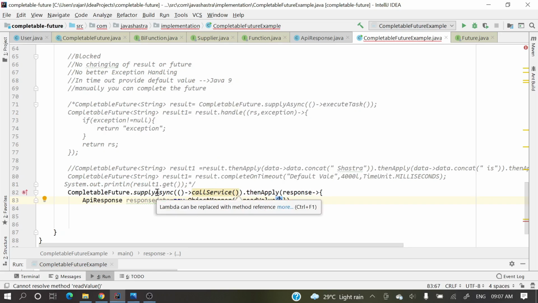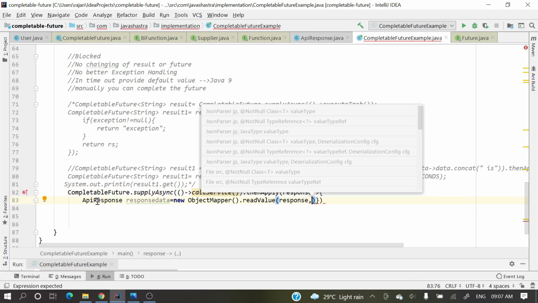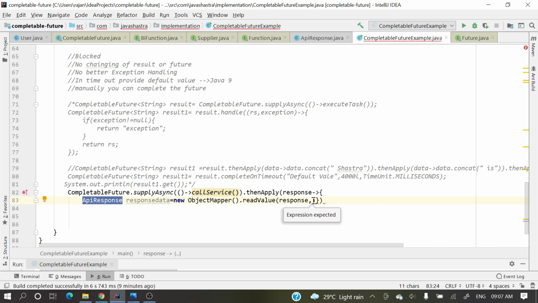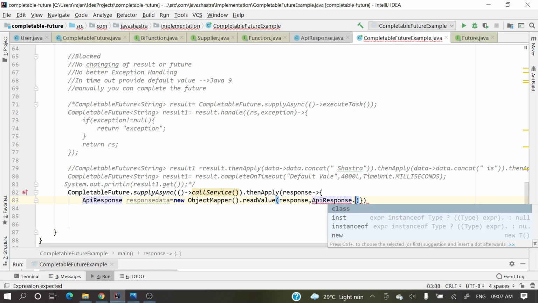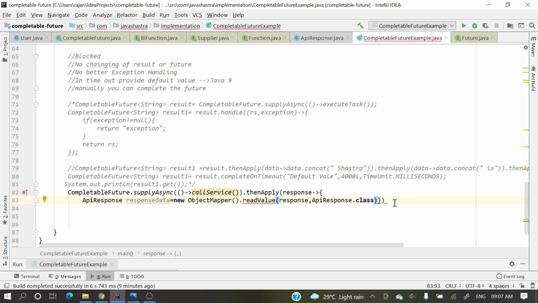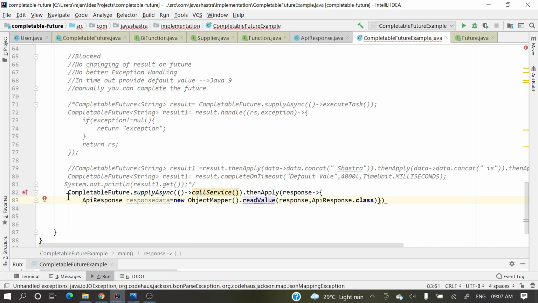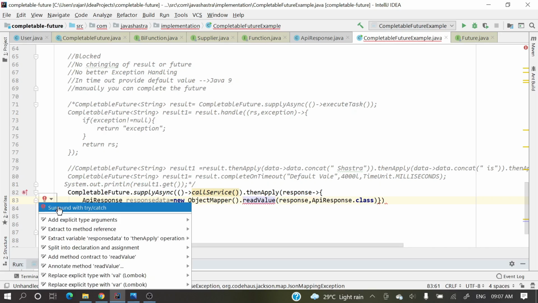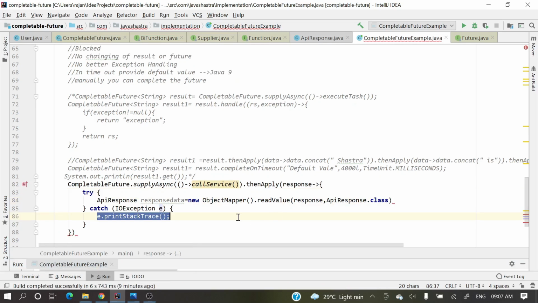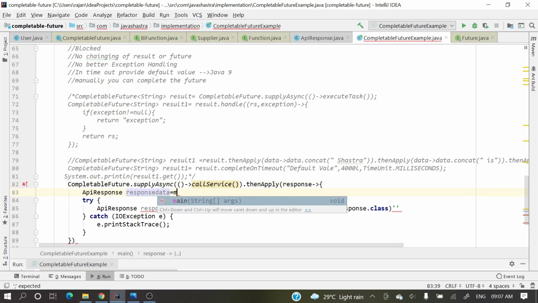So here we'll provide this response and API response dot class. Here we're not doing anything, we're just converting that string into a Java object. Okay, done. So here it will ask for try catch. Okay, here we go: API response data equal to null.